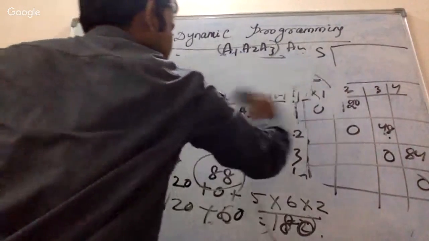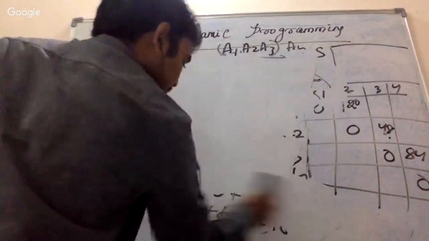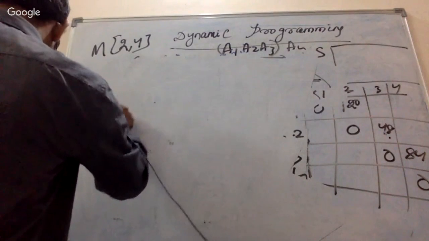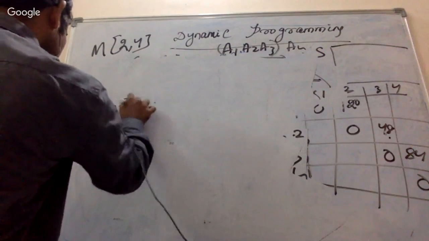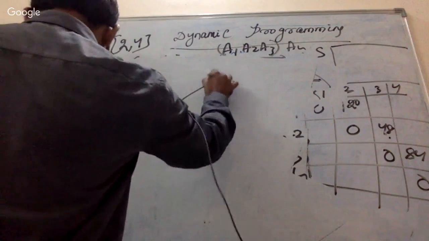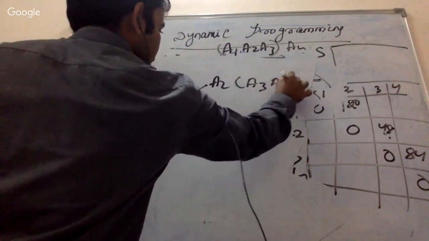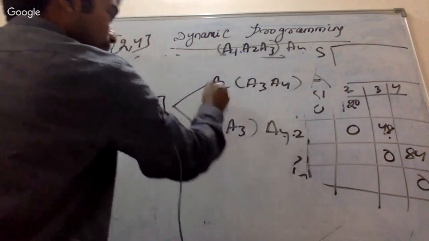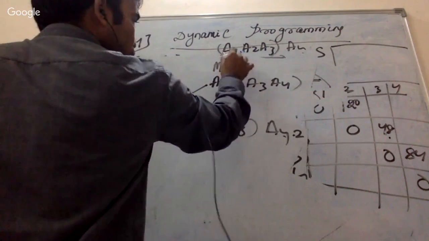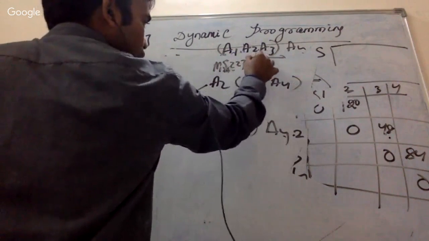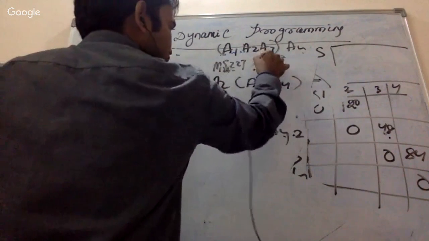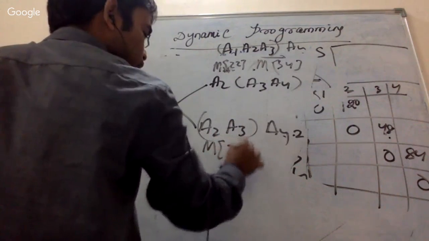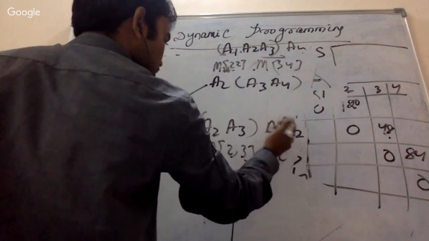Just 1 second. Okay, just do this one in your home. Okay, 2 4, m of 2 4. So it is going to be a2. This is one solution, and the other solution is this one. Just write in matrix form. Matrix form means this is going to be m22. Write it in your home. So this is going to be m34, and this is going to be m23, and this is going to be m44.